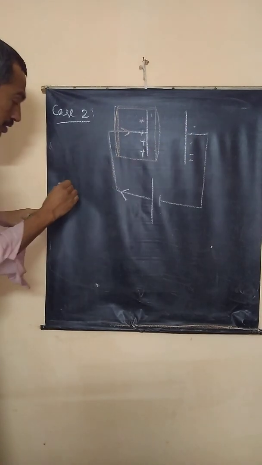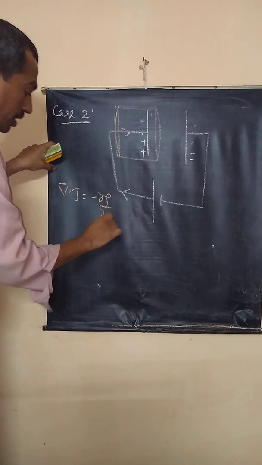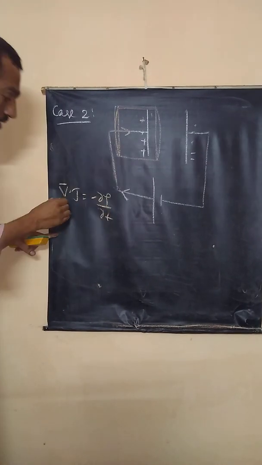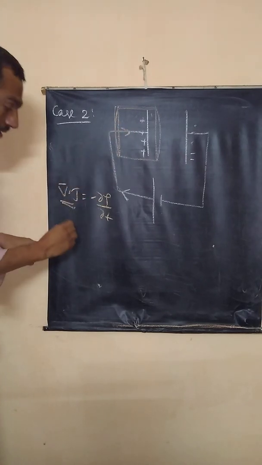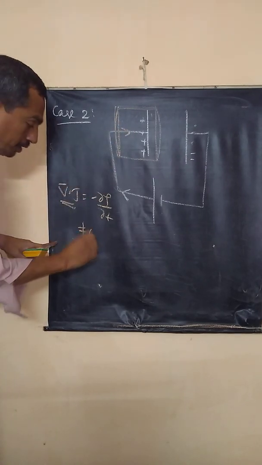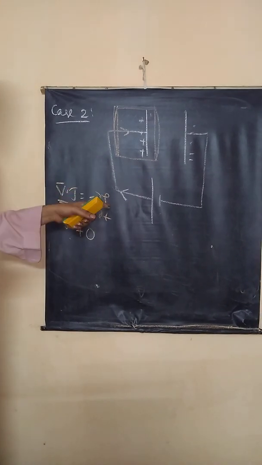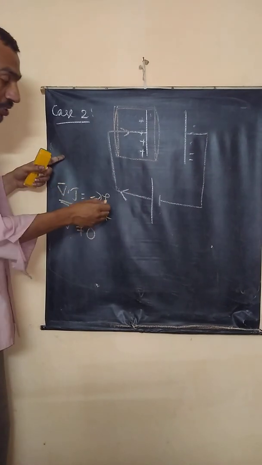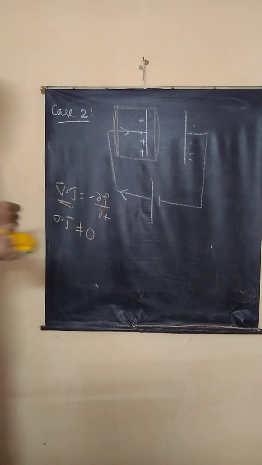Now please look at the equation of continuity. Del dot J is equal to minus dou rho by dou t. Inflow of charge is added, so this is not equal to 0. Rho is increasing, correct? Before adding the charge it was rho, now with more charges rho has increased.